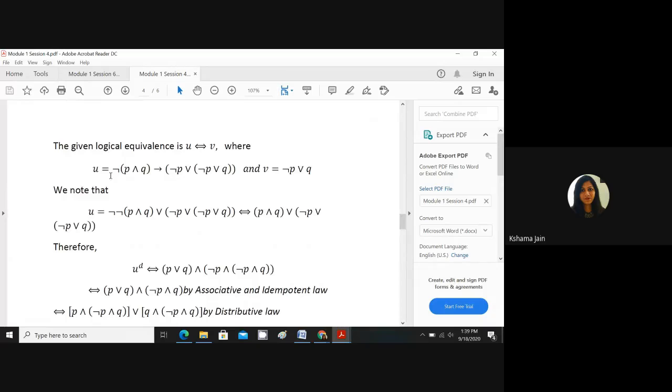So what we are supposed to do: first we will find the dual of each, and we'll check whether those duals are logically equivalent or not. Now how to check logical equivalence? By using all the laws of logic. So let's start. Sorry, it's the duality.